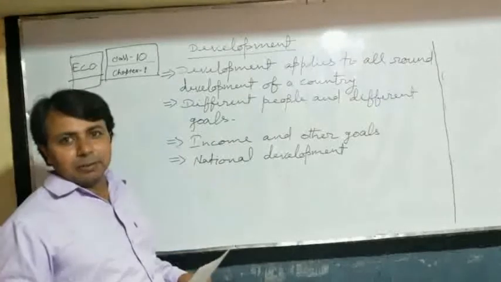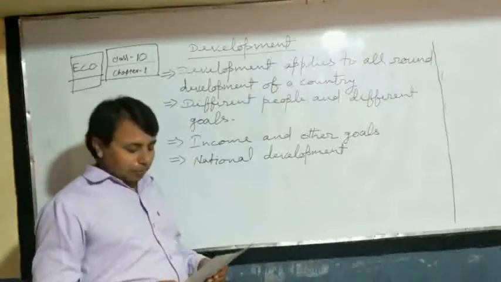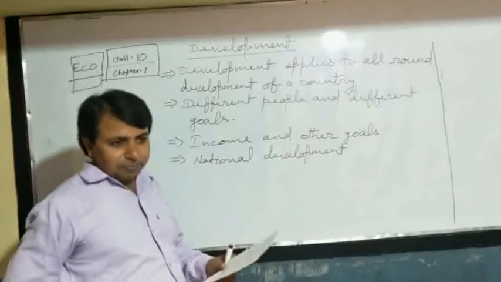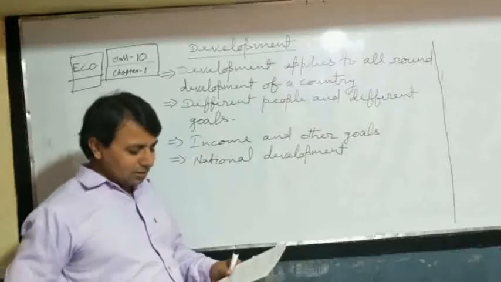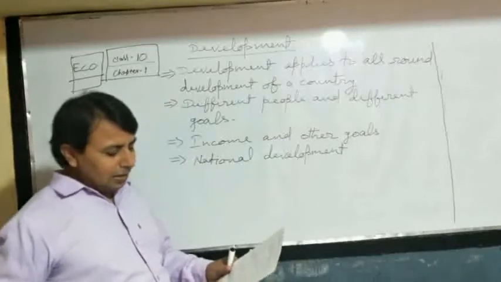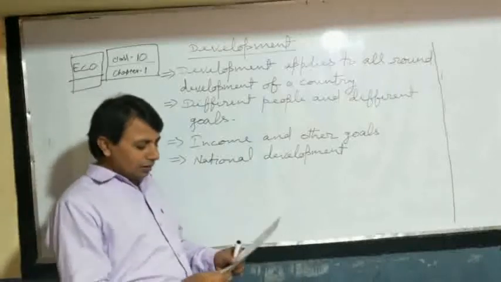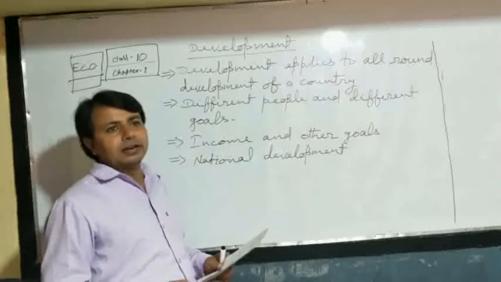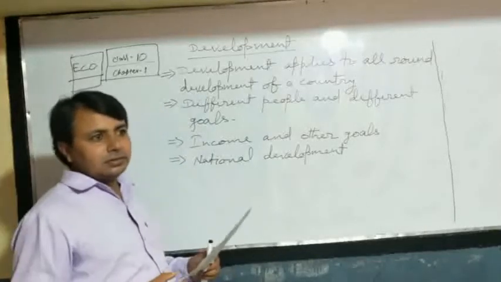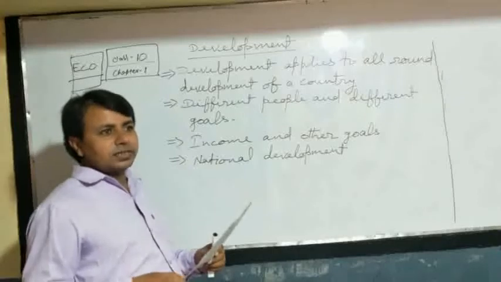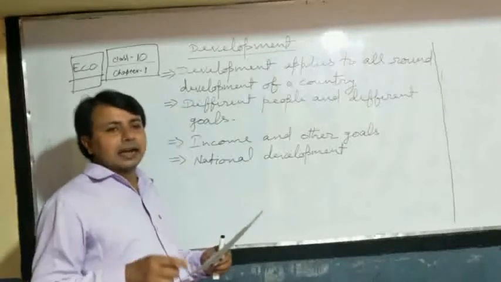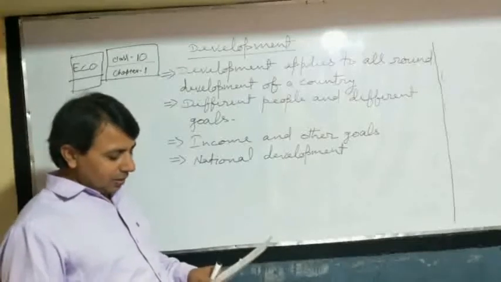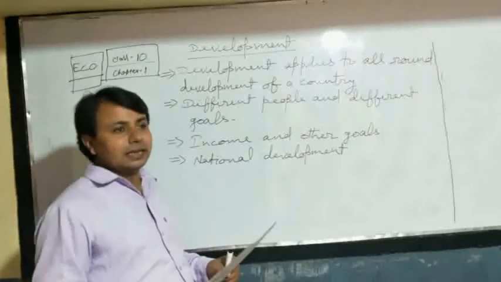The next point is national development. For a while we have discussed the different goals of the people in the country. Here, if we look at the goal of a trader, they want to buy the product at a lower cost and always want to sell it at a higher price in order to get profit in their business.